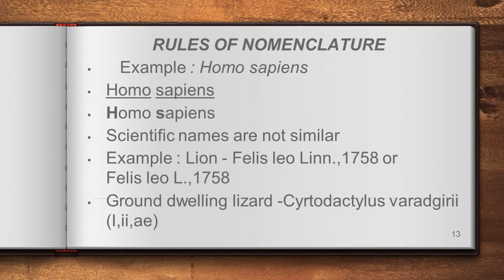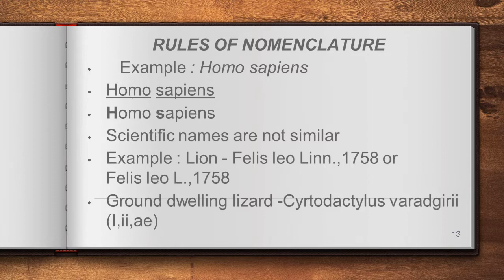The first rule: the scientific name should be italicized. Here I have given one example, Homo sapiens. It's the scientific name for human. Do you notice this? When we write this scientific name in printed form, in the computer, the font should be italicized.